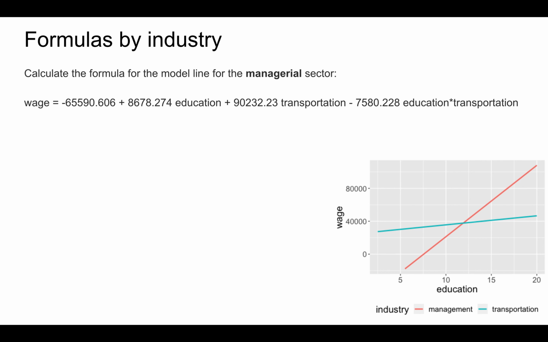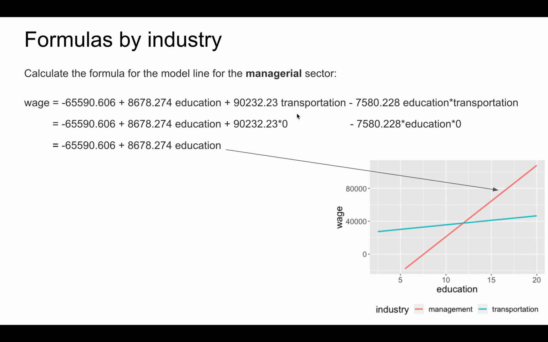Finally, let's use our model formula to reason out the equation for the 2 industry lines shown here. Starting with the management sector, we can set the transportation term to 0. Thus, these last 2 pieces that involve transportation drop out of our model, leaving us with the equation for the management line. It's negative 65,590.6 plus 8,678.3 times education.